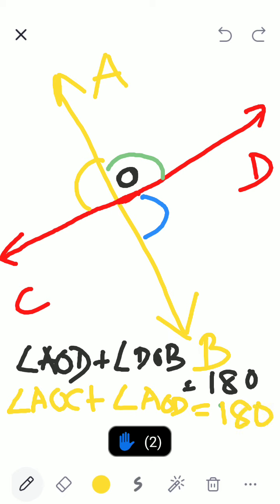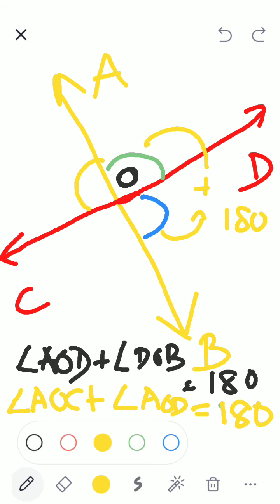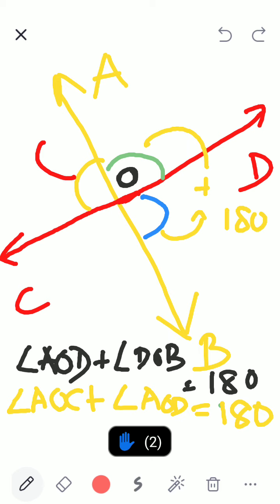Correct? Now that means what? This plus this is 180. Correct? At the same time, this plus this is also 180.